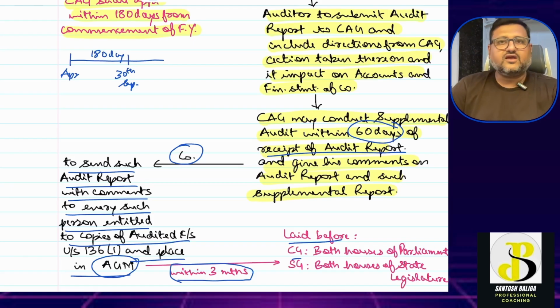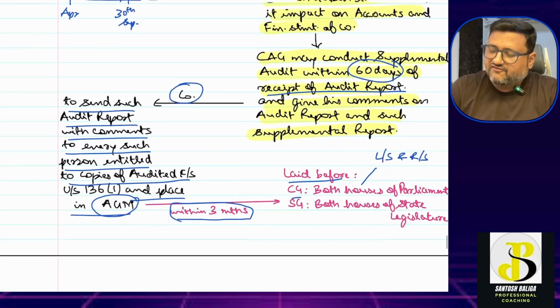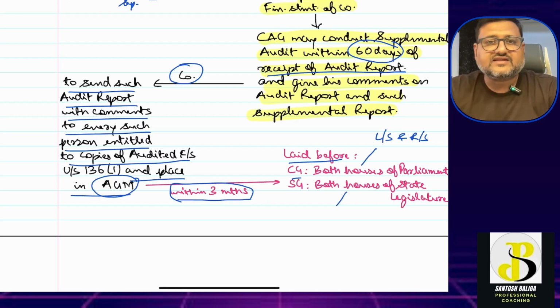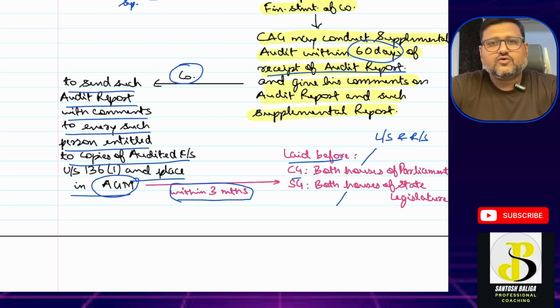Okay, so the audit report plus the supplemental audit report, a copy of that has to be placed in both houses of parliament if the shareholding is held by the central government, even if it is partly. Okay, both houses of parliament means what? Lok Sabha and Rajya Sabha. Okay, and if the state government has a stake in the company, or the state government is holding any shares in the company, then it has to also be laid down in both houses of state legislature, which is actually a legislative assembly and legislative council of the state government. Okay, so this part is also clear.